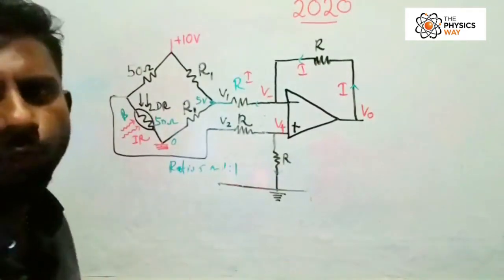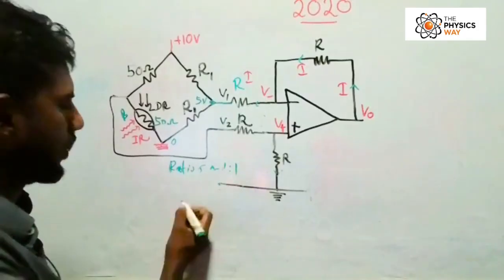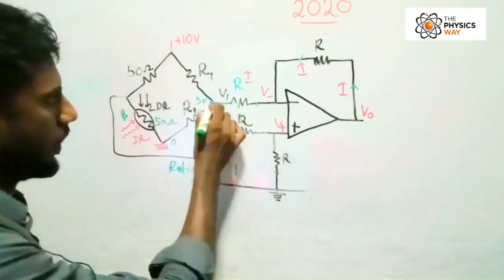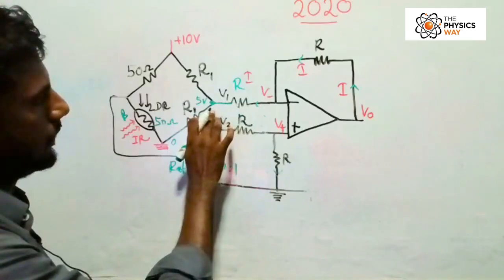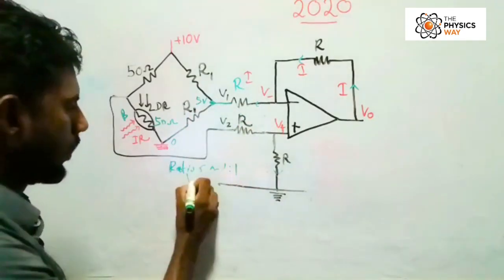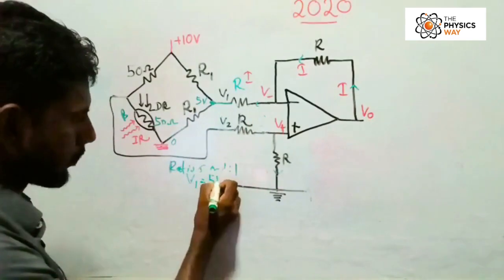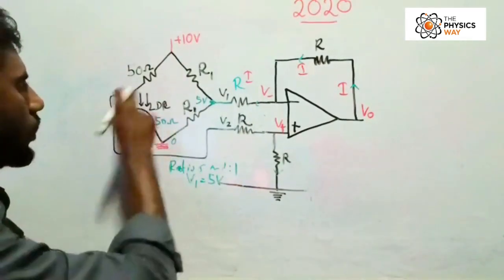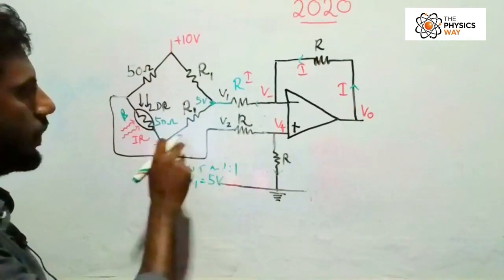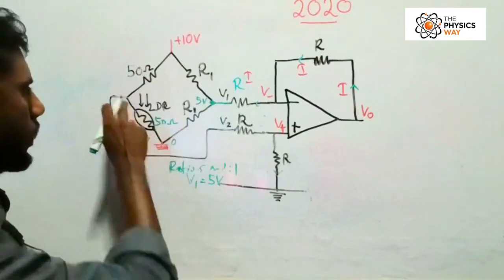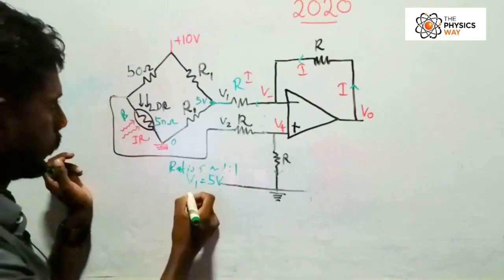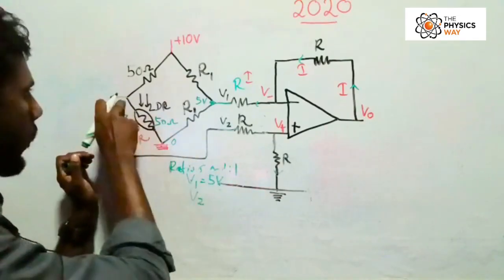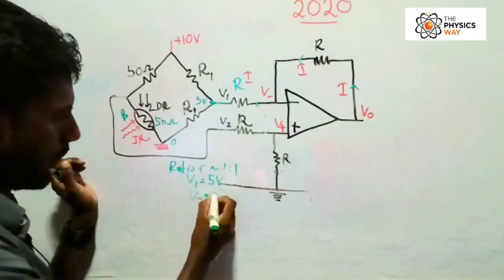Or you can easily write it's 5 volt here, so V1 equals 5. And here of course it's 5 volt, there's no current flow here. Even if there is, this potential and this potential are connected, so V2 is 5 as well.